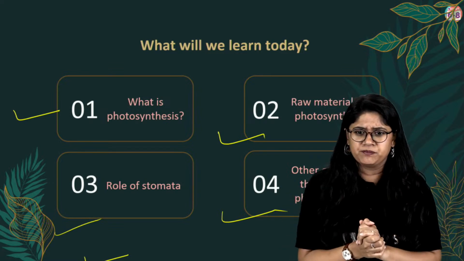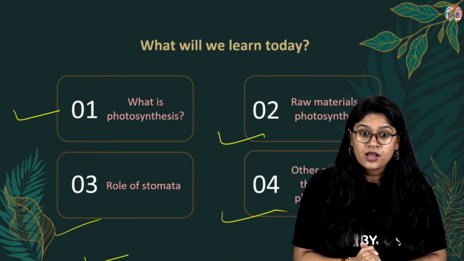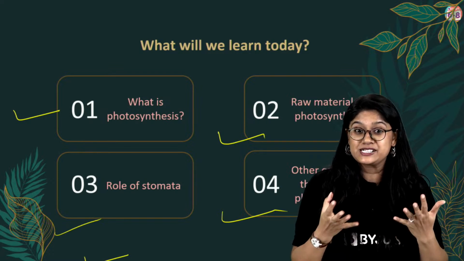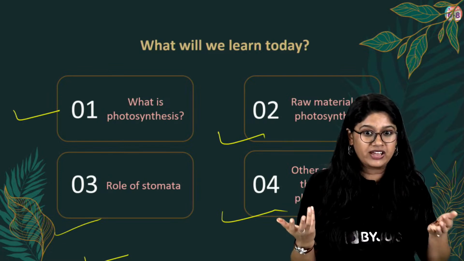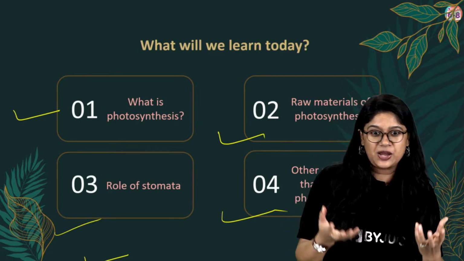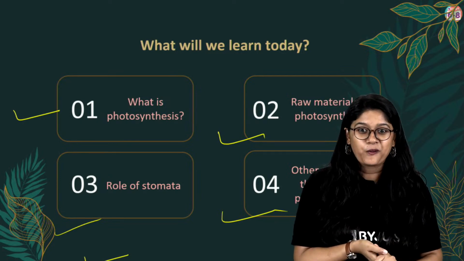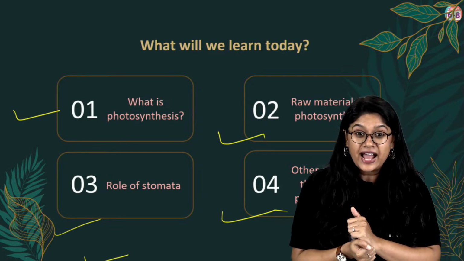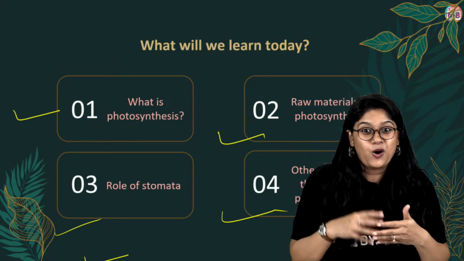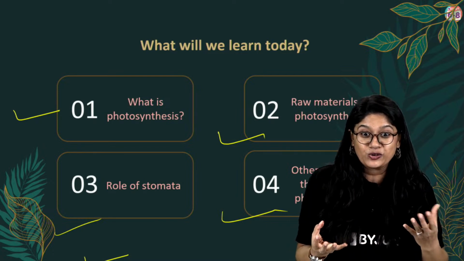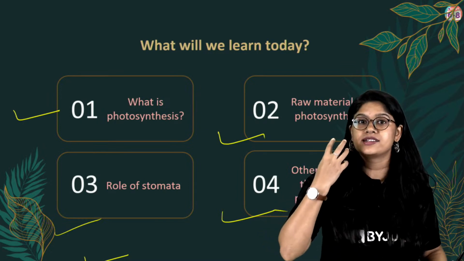About basic information. Okay, something that helps plants to make their food. Very good. Process of making food by simple raw materials. Okay, nice. The plants make their own food. Oh, this chapter got completed in your school and you wrote the test also. That's amazing. I can see you giving us the elaborated answer that they take sunlight, they take water, they take carbon dioxide, and then they make their food. Very good, everyone.